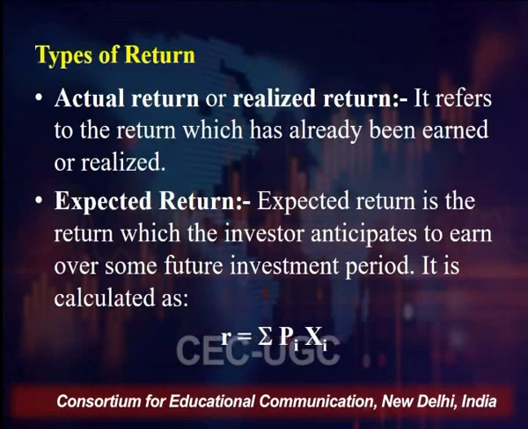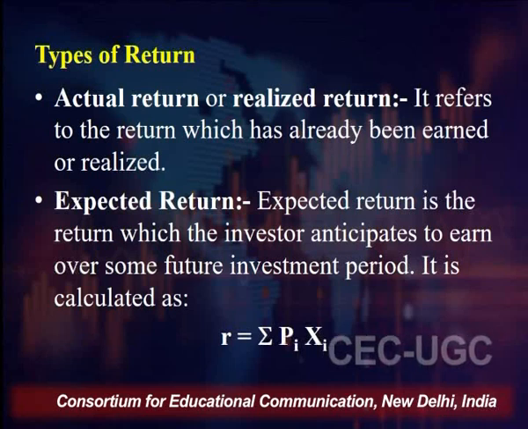If everything goes well as per the expectations, this is the probability that I will be getting this much return. If things are normal, what are the chances that there will be a normal situation, I will be getting a normal expected return, and the probability you assign with it.